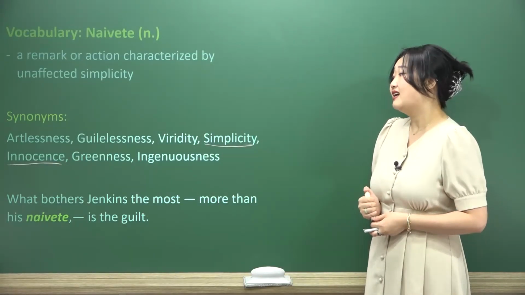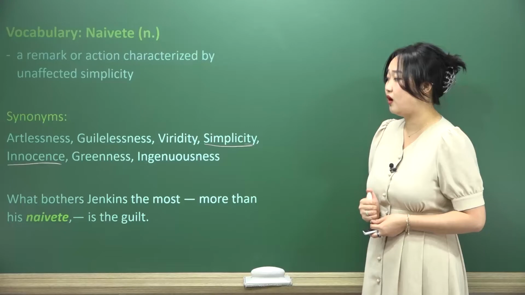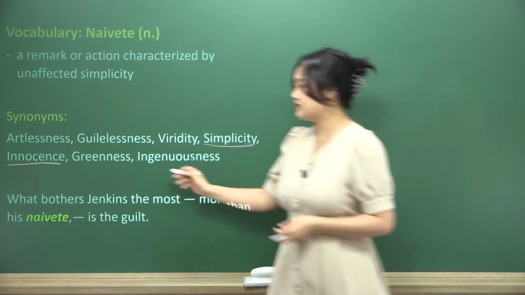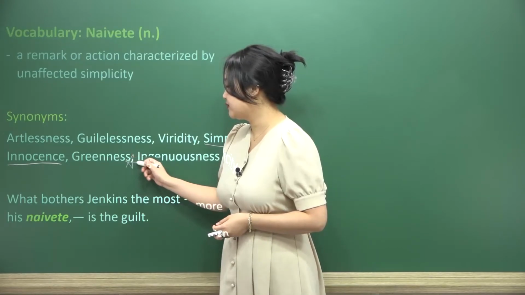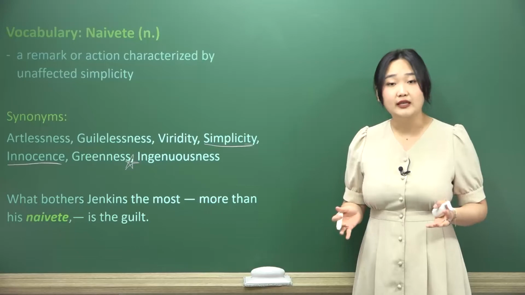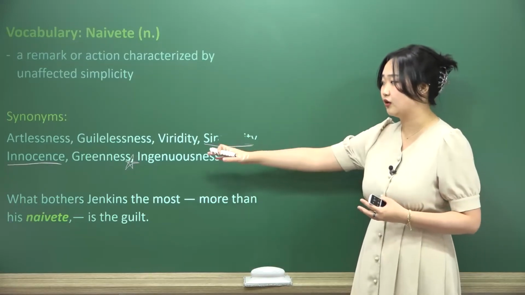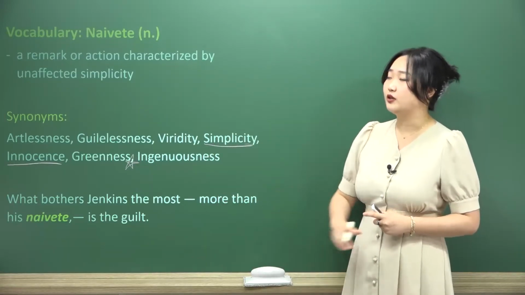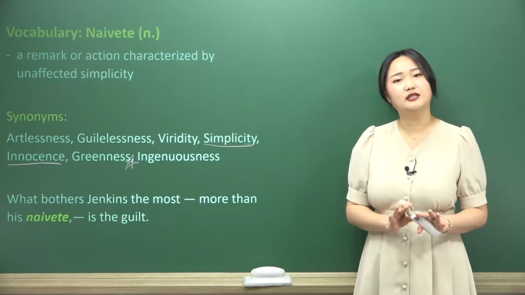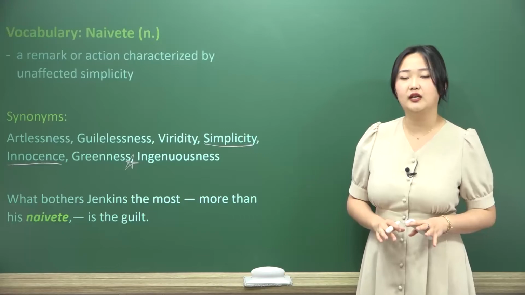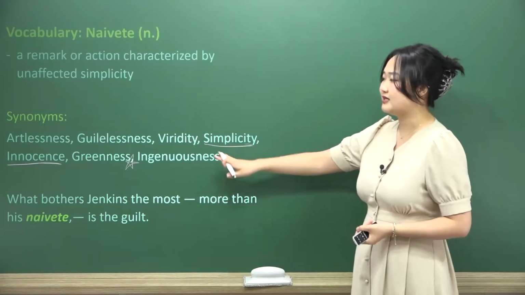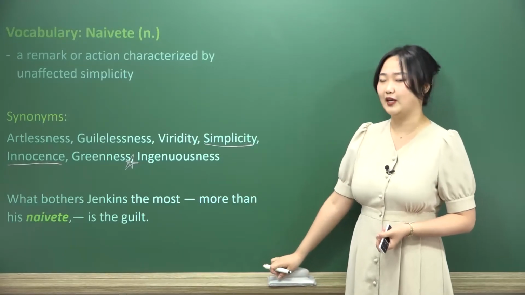Mostly because, again, we're not going to be using these other words too often. We tend to use simplicity and innocence more. Also, I would say if you guys are feeling a little bit fresh, the word greenness works great as well. If you're green to something, like the color, that usually means that you're brand new to it, you don't really know what's going on. Not that you're ignorant, that you're choosing to not be educated, but you just don't know. You're just kind of new to it all. And so for that reason, simplicity, innocence, and greenness are quite good.